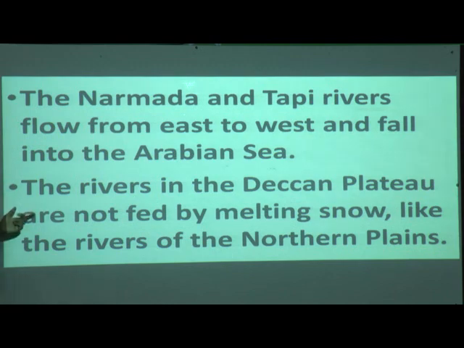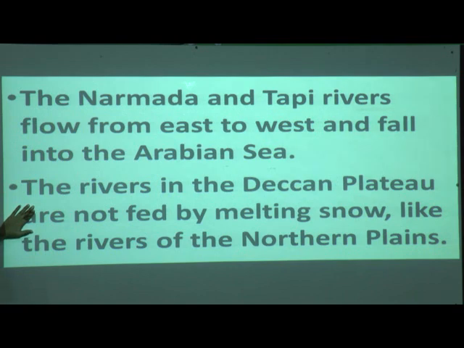Now in the southern part, do we have the Himalayas here? No. So how will the water get here? Because the rivers in the Deccan Plateau have no snow here, so there will be no snow-fed water.